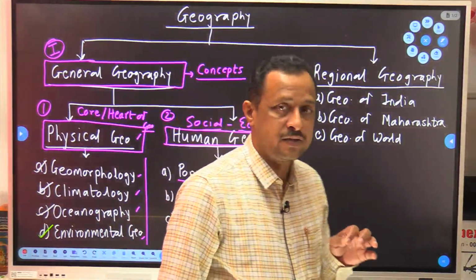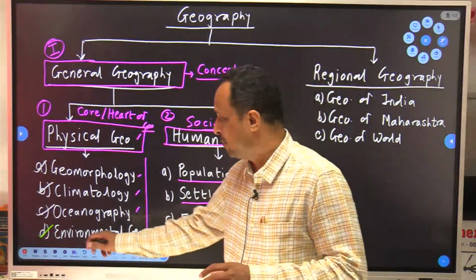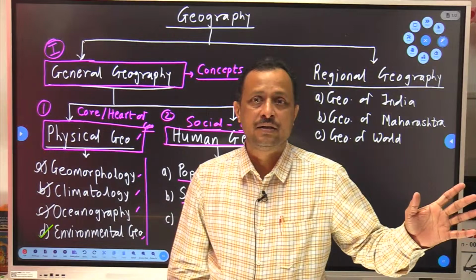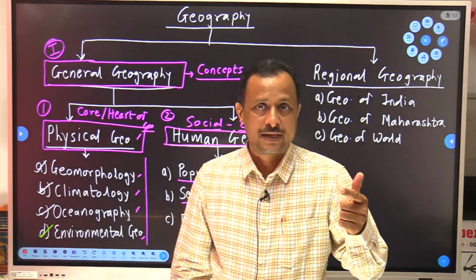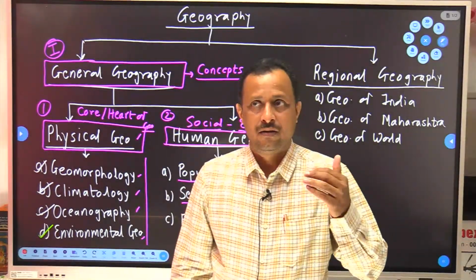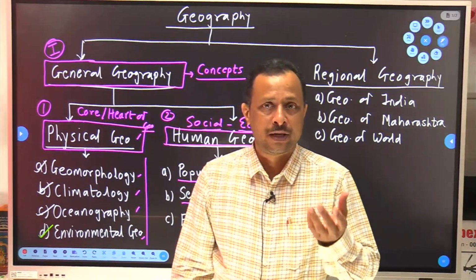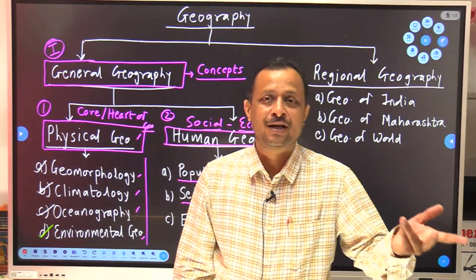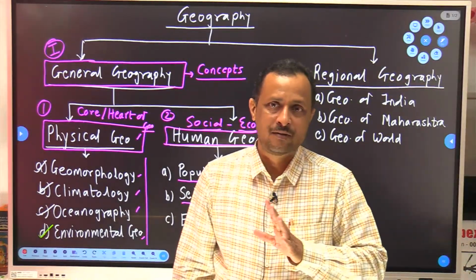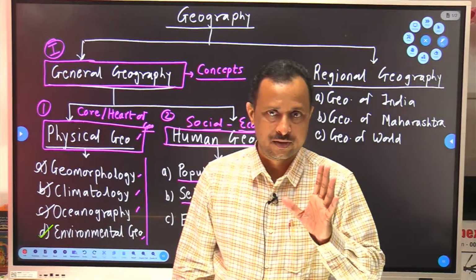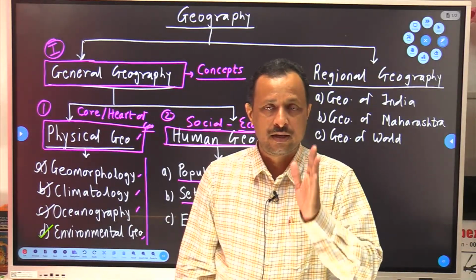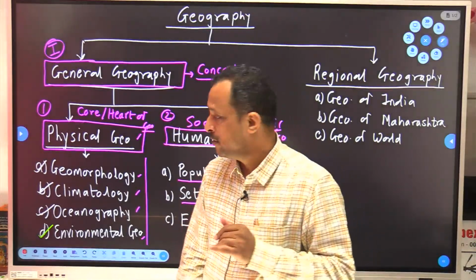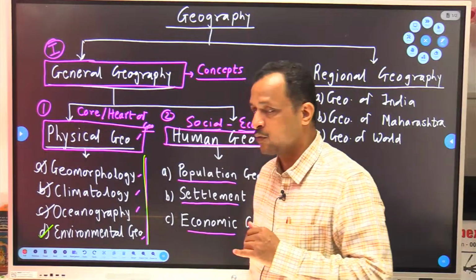So that becomes our fourth component of study, environmental geography. But if you check the syllabus, you will find that this component is removed from the syllabus of geography and they have merged it in GS3: economics, science, tech, environment. Whatever be the location of that topic in our paper pattern, we have to answer it. Whether that question comes in paper 1 or in paper 3, we are not bothered, we have to write the answer. But remember one thing, environment is part of geography. Okay, clear? So all these four subjects we will study.